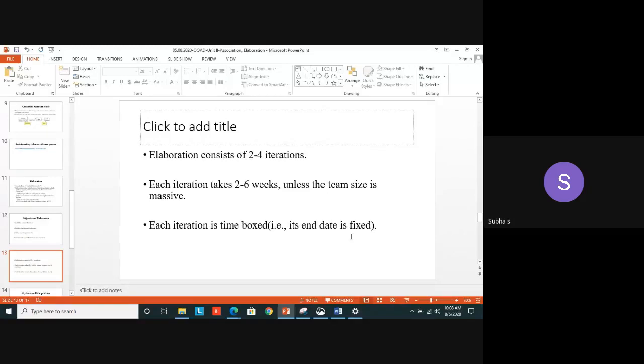The end date is not for the project or the module, but for each iteration, as told. Because each iteration will take 2 to 6 weeks, I can fix the time box. I can make the time box 3 weeks. In those 3 weeks, I have to finish the iteration. Then you have to move on to the second iteration. The second iteration may take 2 to 3 weeks. In that period only, the risk values will be reduced. Okay, a very important phase, this elaboration phase.